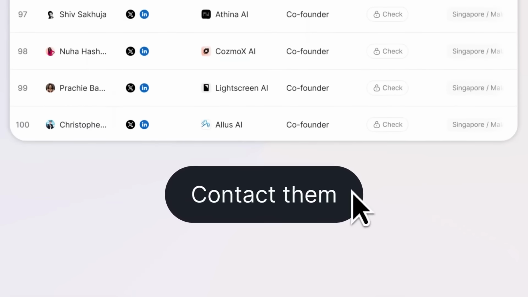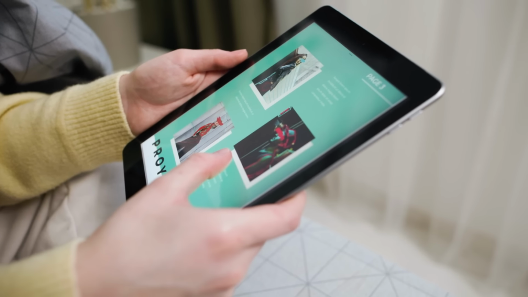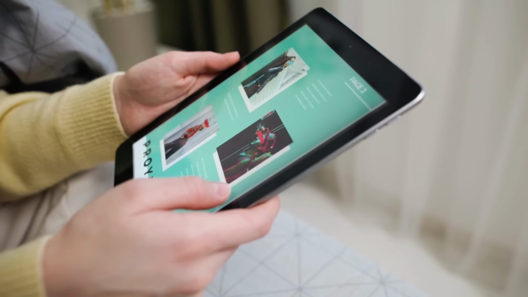At the end of the day, Lessie AI is not just about finding leads. It's about saving time, reducing guesswork, and helping you focus on meaningful conversations. Finding the right contacts is only the beginning. Once you have them, you can send your portfolio, pitch your services, share your ideas, or introduce your product to people who are far more likely to respond.